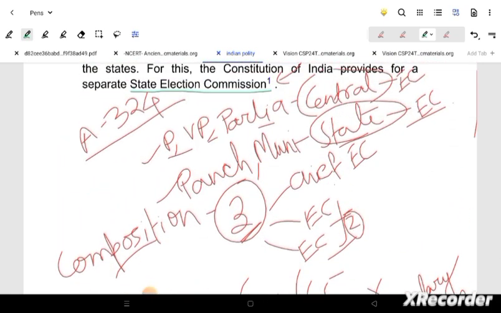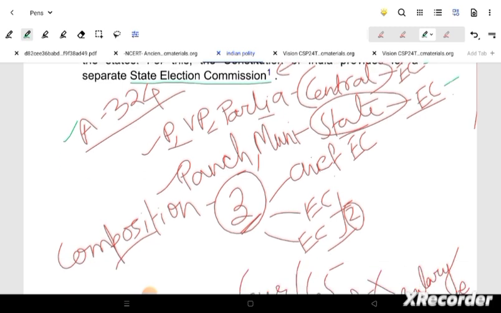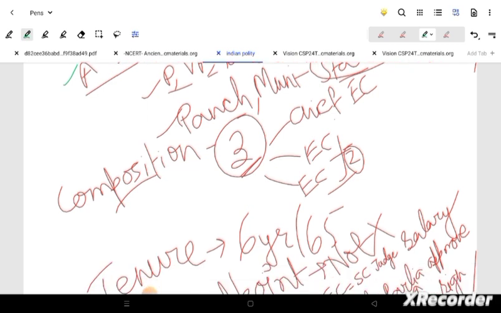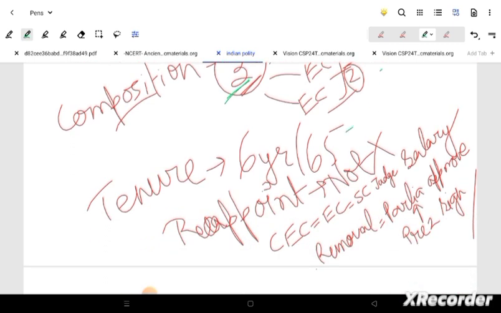So first thing first, when I am saying about the election commission, 324 is the article. Now next thing is the central and the state election commission. What were the work of the central and state election commission? President, vice president, parliament election by the center, and panchayat municipality by the state. Now there is composition also. There are three people: the chief election commissioner and two ECs, where the three people form this EC.